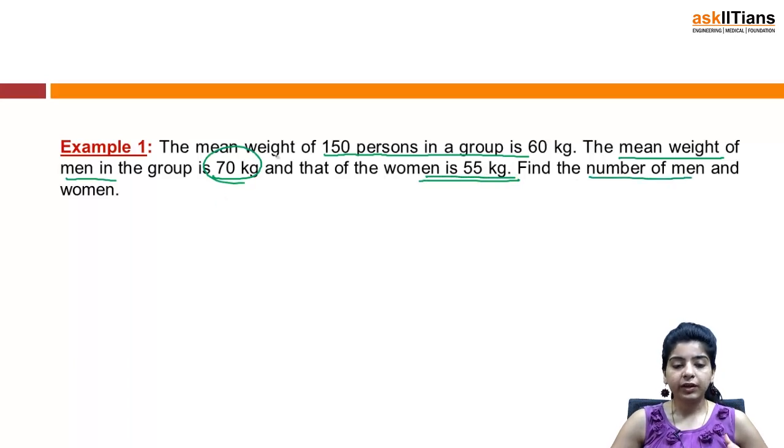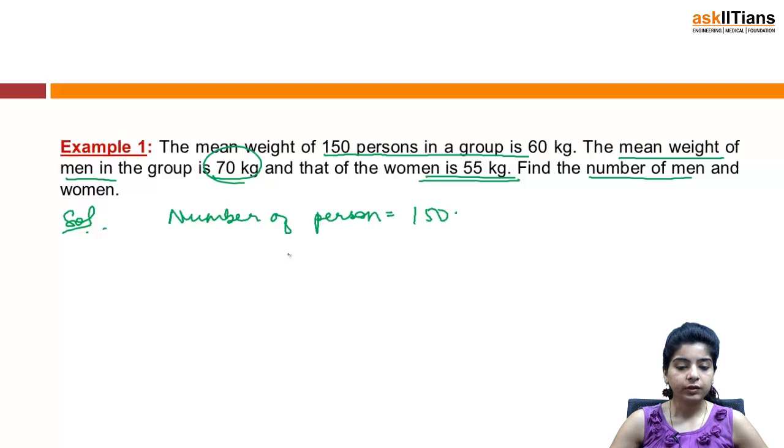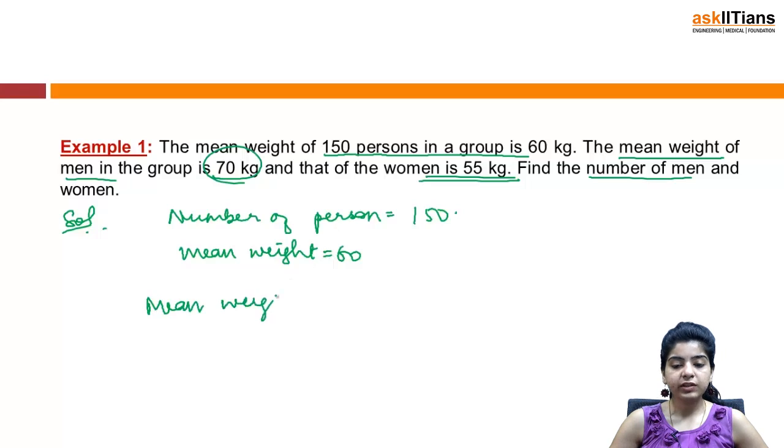So basically what I can see is it's given total number of people is 150. How do you proceed? Number of persons is 150 and the mean weight of the group is 60. What else is given to us?